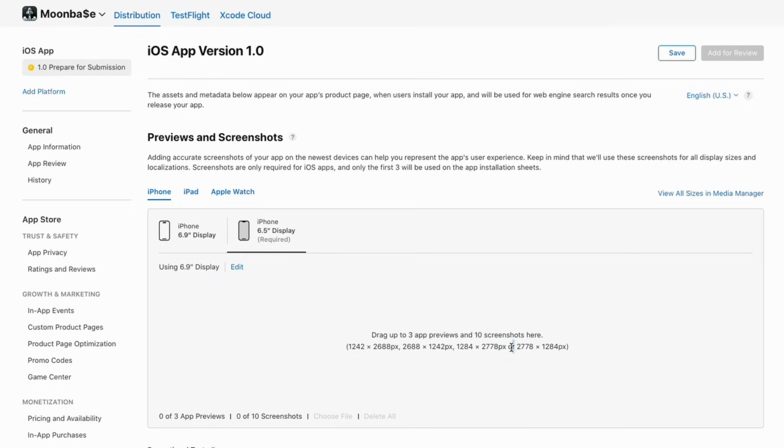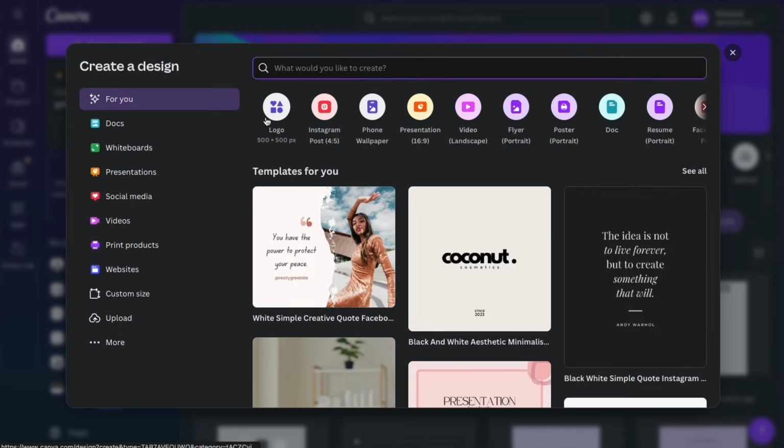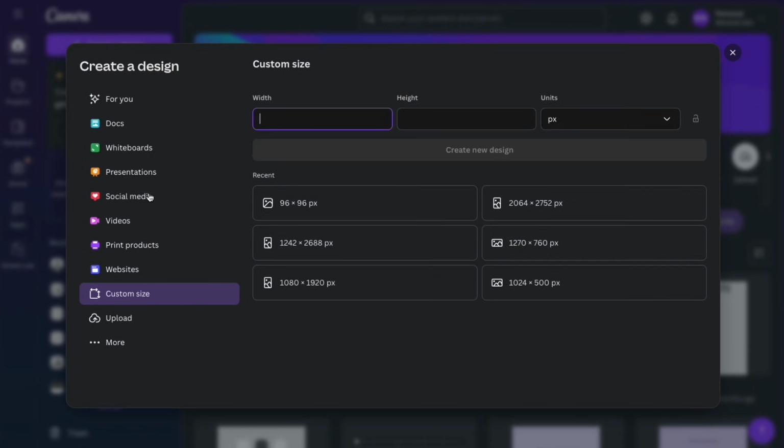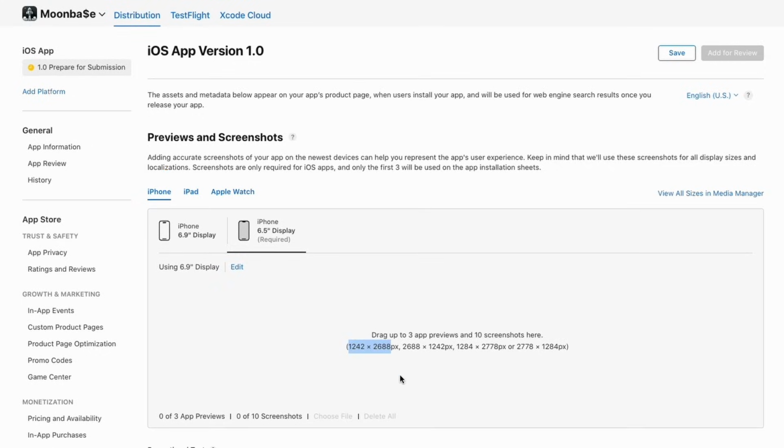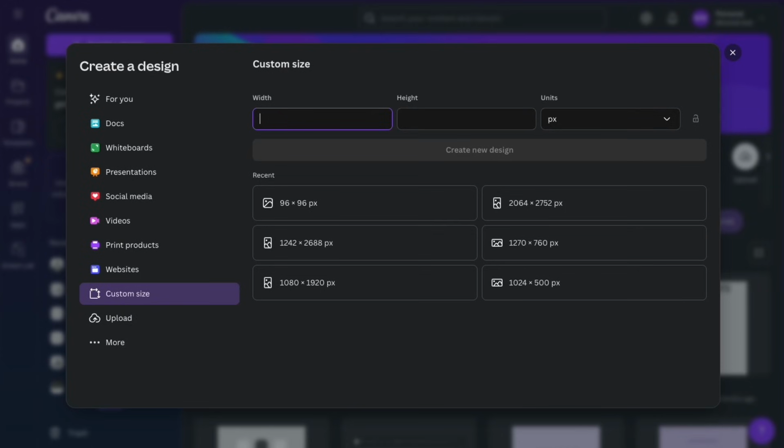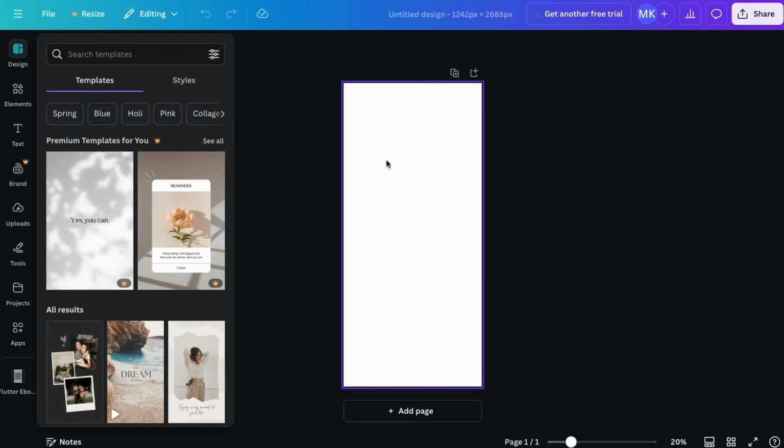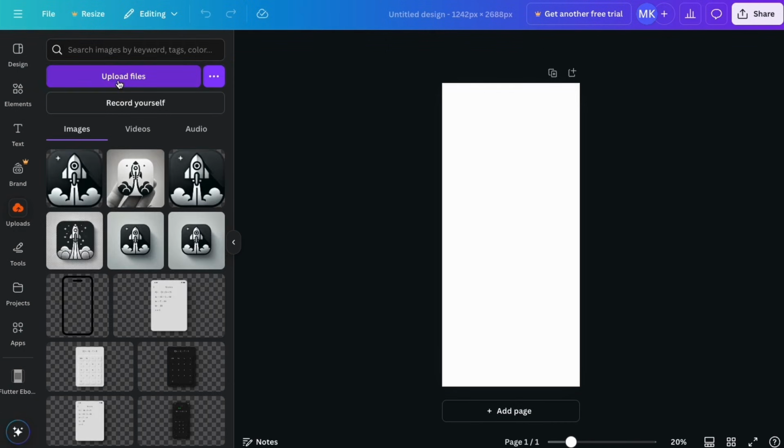Now to get this exact size, you can use any tool that you want. I like to use Canva because it's free. And so you can go to a custom size, and I'm going to use this exact pixel size. And you can see I've already did it before. So for the width and the height, and let's just create the design, and let's just import our screenshots in.